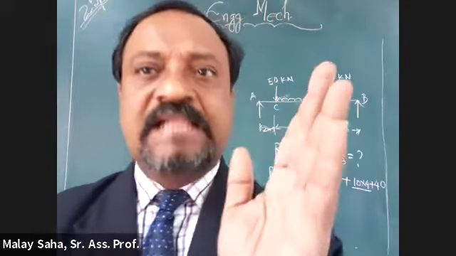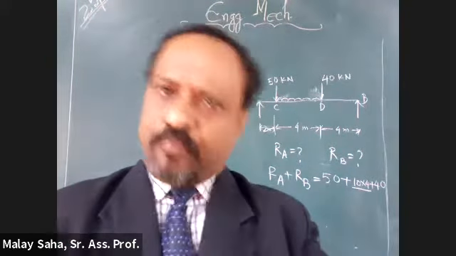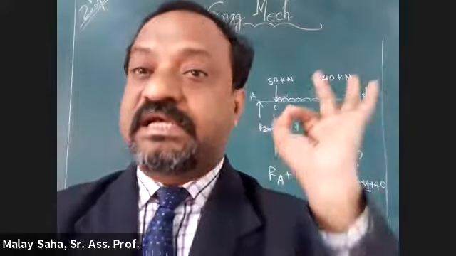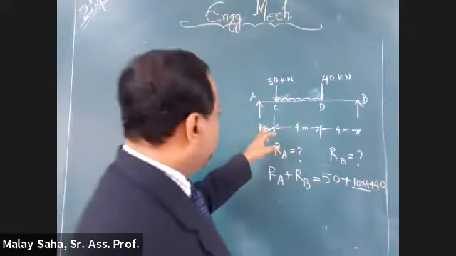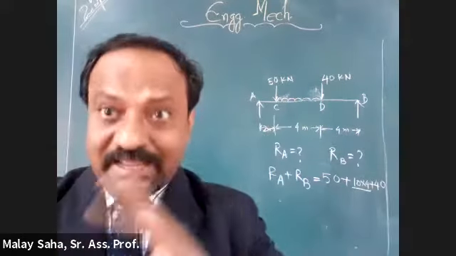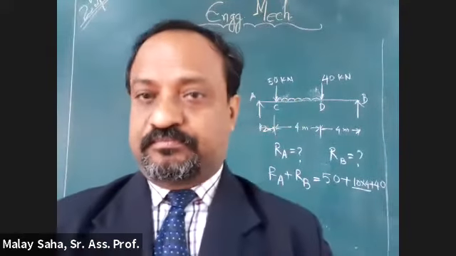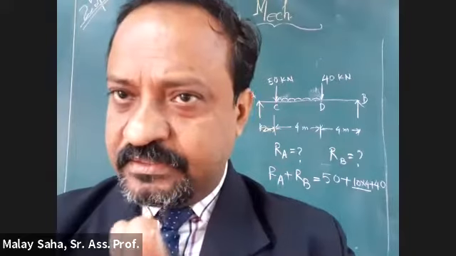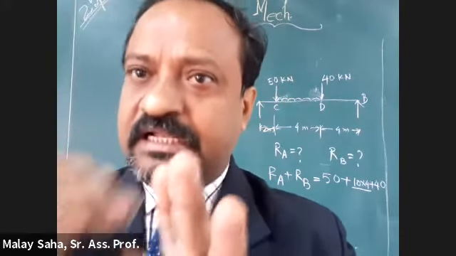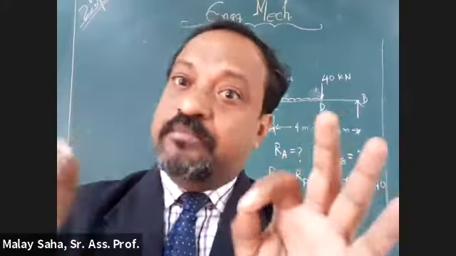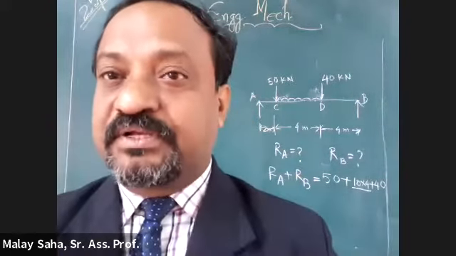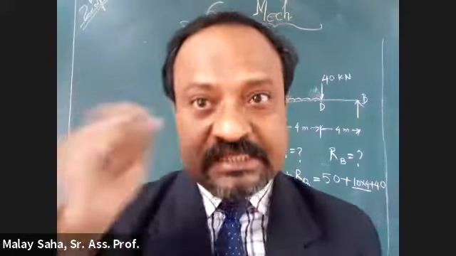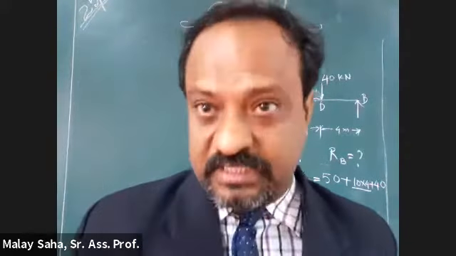If you take the algebraic sum of the moment of all the loads, including reactions, what will be the equation? It will be in the form of RA plus RB or RA minus RB. Something will come. Am I clear? Yes, sir. In that relation, in that line, RA and RB both will be present because we have not killed anybody; we have taken C in between. Now the next doubt comes.